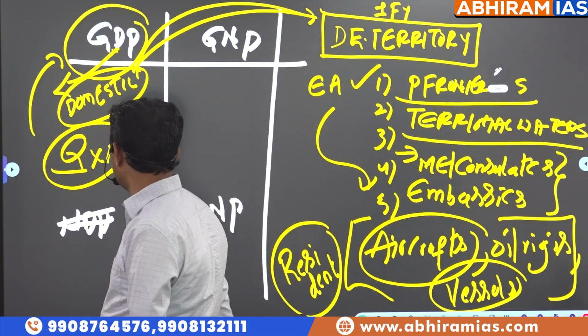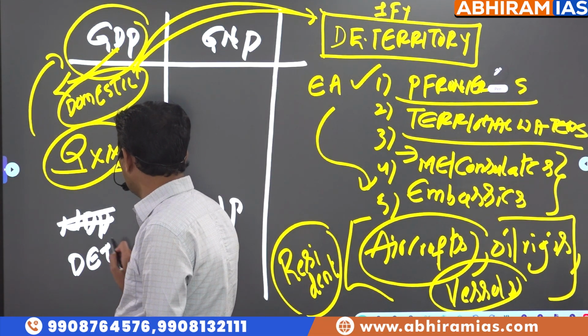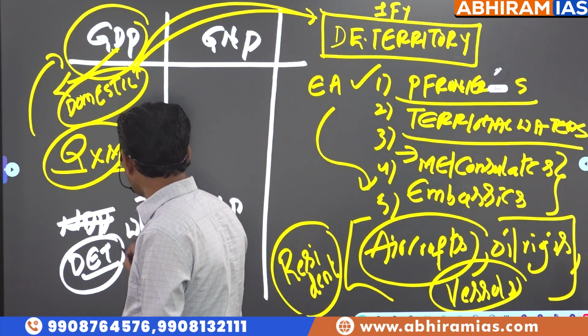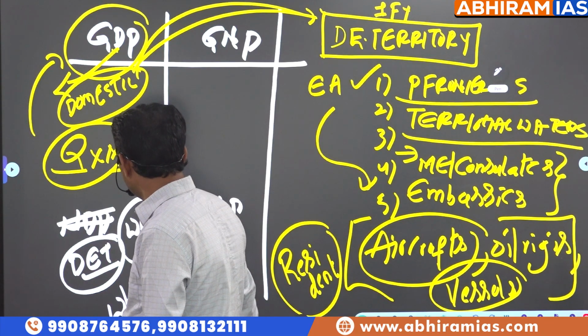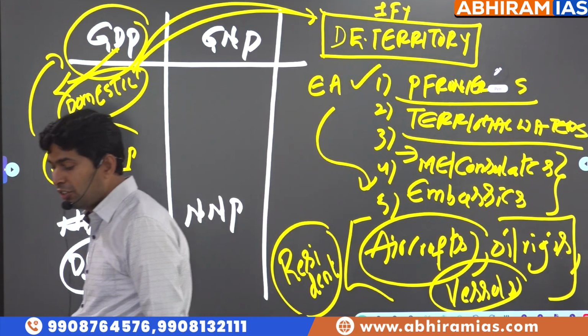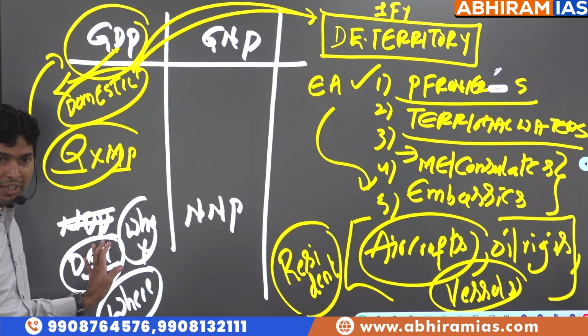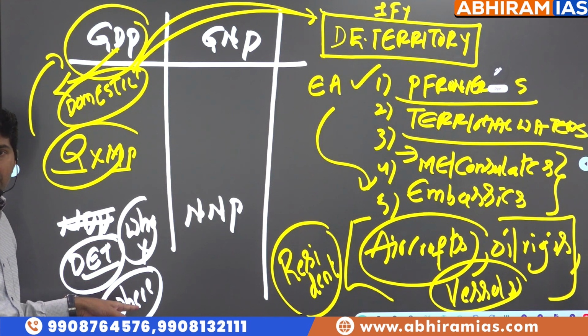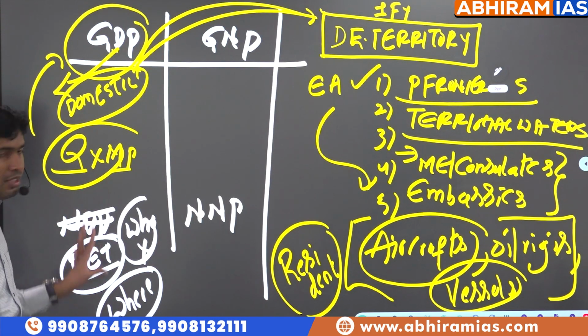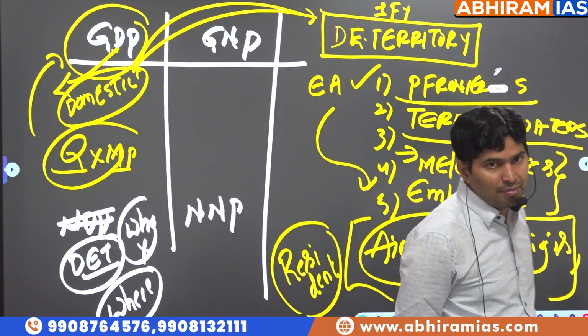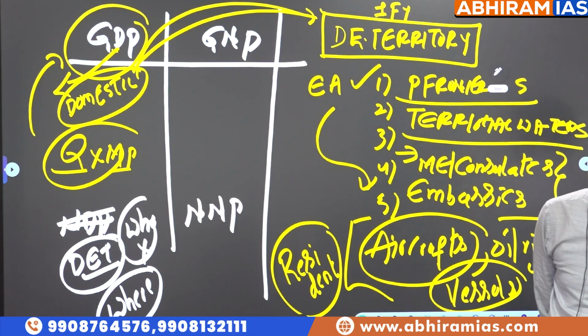In GDP calculation, domestic economic territory is given importance. Who produced does not matter. Where it is produced only matters. Because what is the definition of GDP? Total final value of goods and services which are produced in the domestic economic territory. But we never said whether they're Indians or foreigners. We never said they're residents or non-residents. We never said they're Indian nationals or foreign nationals. So in GDP calculation, who produced does not matter. Where it is produced only matters.